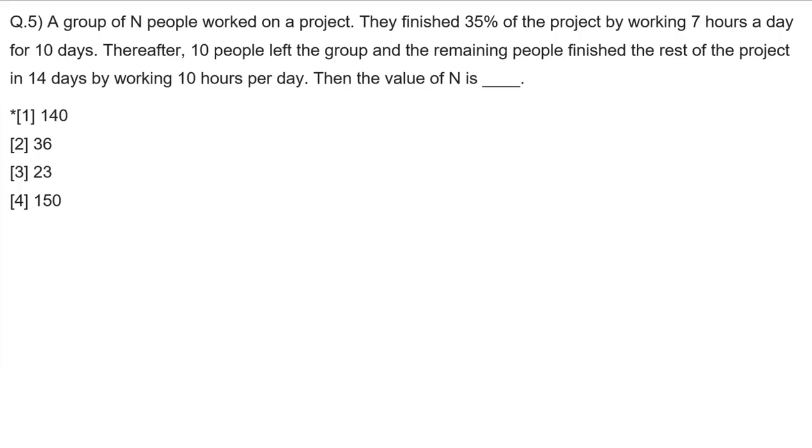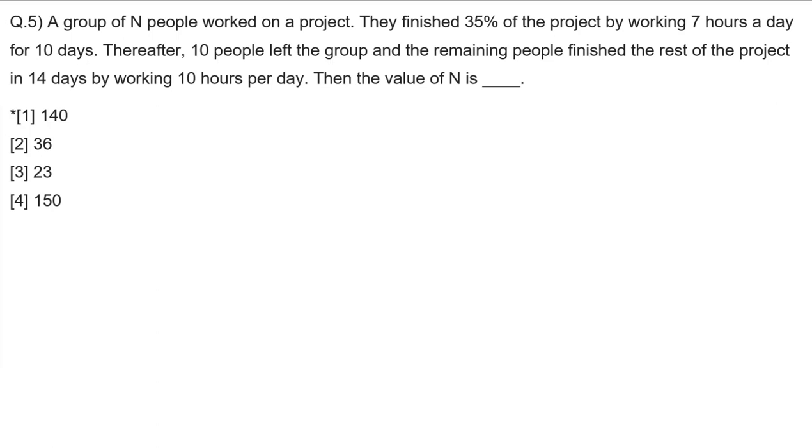After this, question number 5. A group of n people worked on a project. They finished 35% of the project by working 7 hours a day for 10 days. Thereafter, 10 people left the group and the remaining people finished the rest of the project in 14 days by working 10 hours per day. Then the value of n is how much?